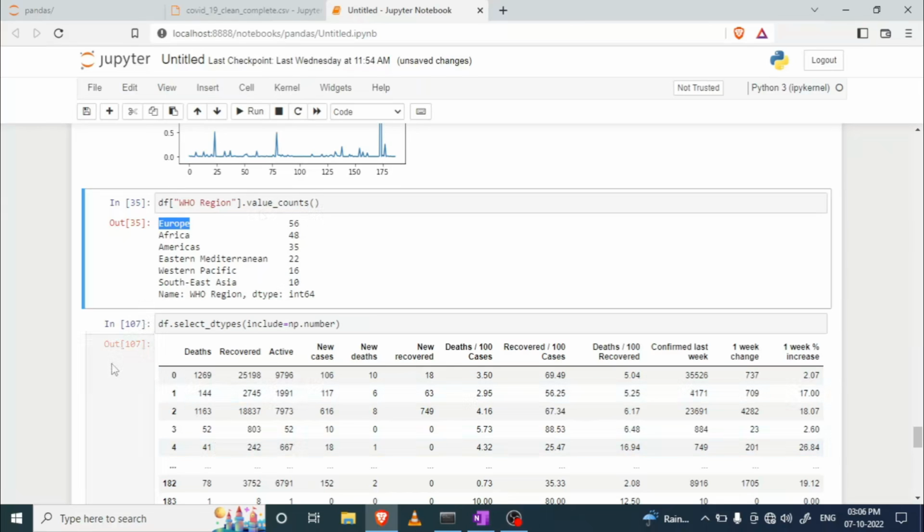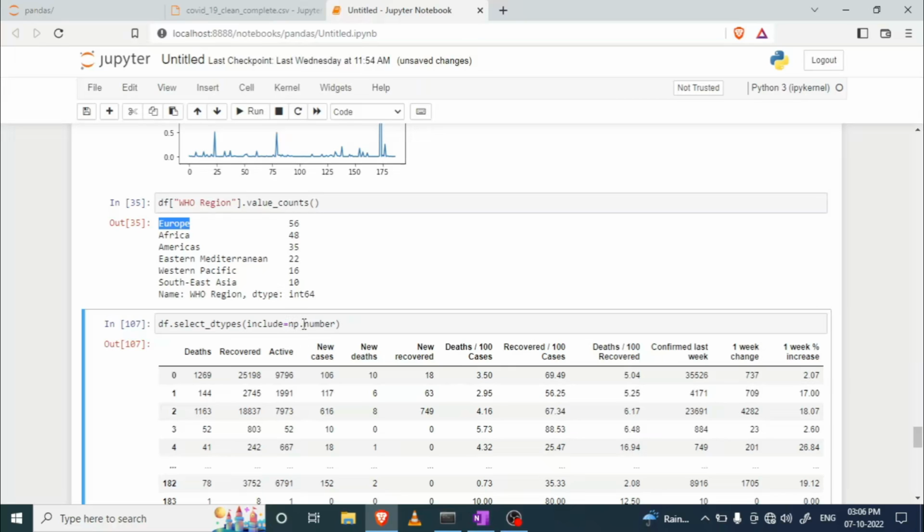Now if you want to access a particular type of column, like I want to access only numerical columns, then how can I do that? To do that, we have select underscore dtypes with include. You have to pass the parameter that you want. Here I want to access all the numerical columns, that's why I write np.number.